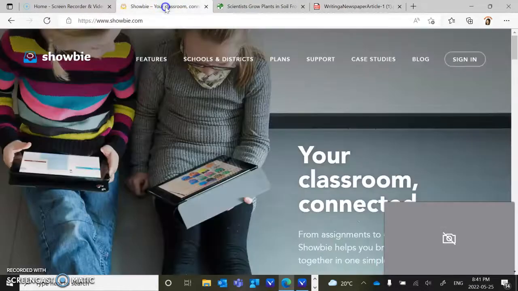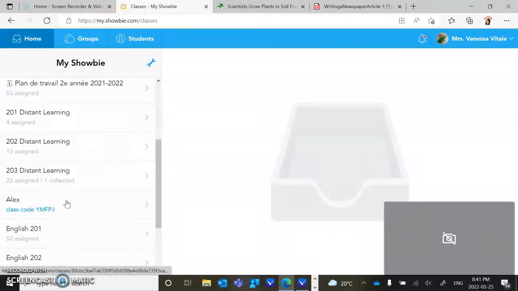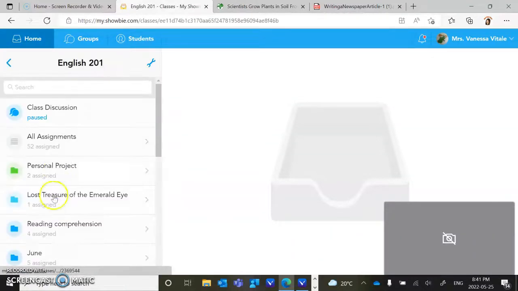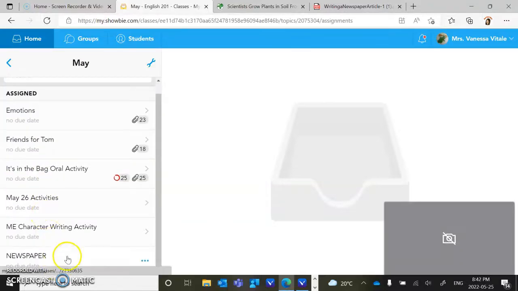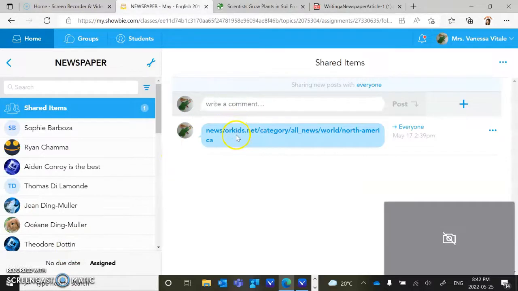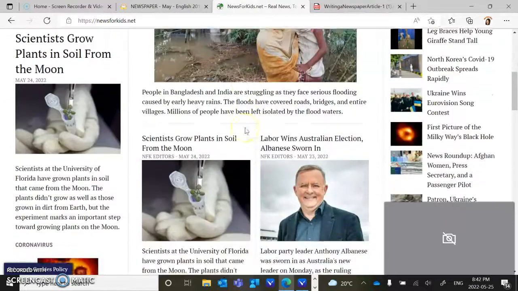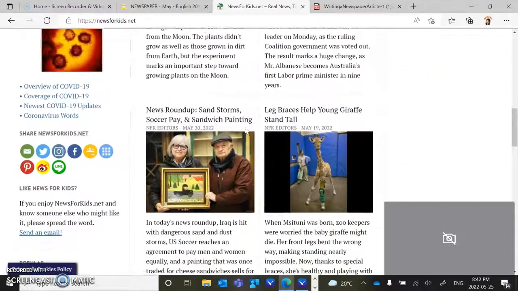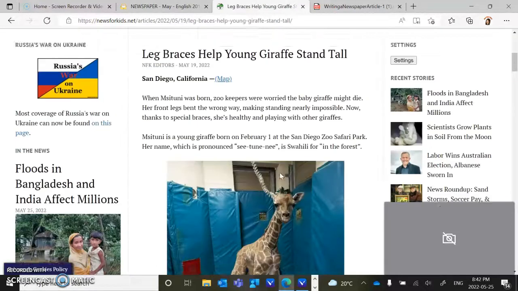So what you're going to do, you're going to go into Shobi. Let me just get into my account. You're going to go into English 201. You're going to go into May. You're going to go into newspaper, which is right at the bottom. And you're going to click on newsforkids.net. It's going to take you straight up to this site right here. You get to scroll and you get to choose an article. If again you wanted to choose the giraffe one, you just click on the picture or the words on top, and then it brings you to the article.